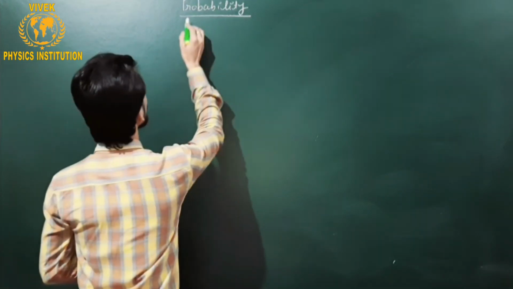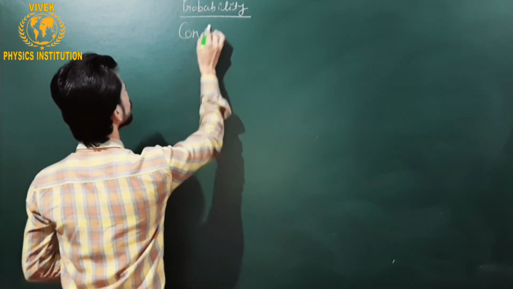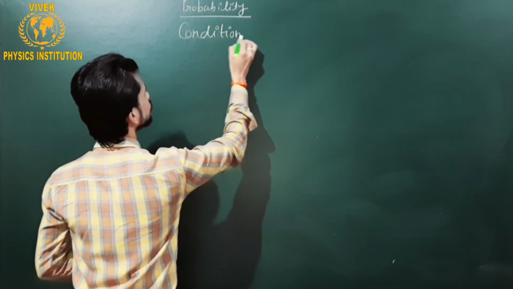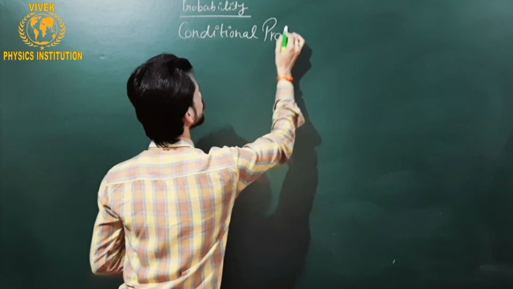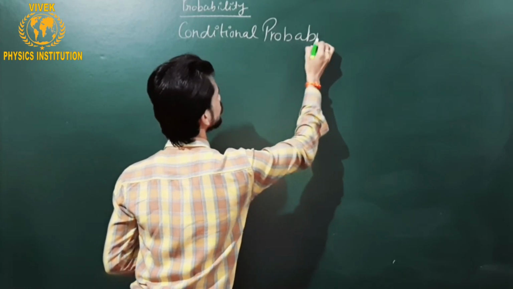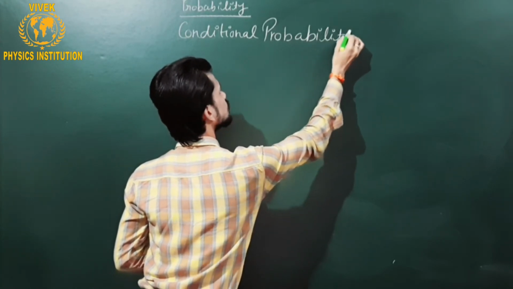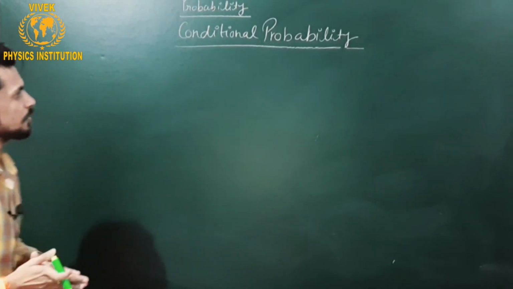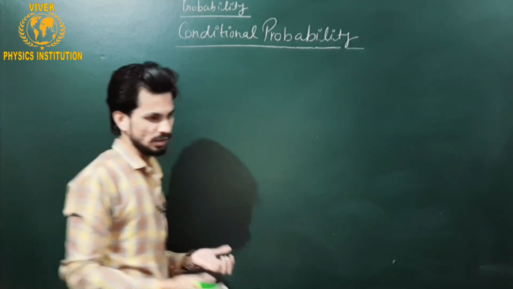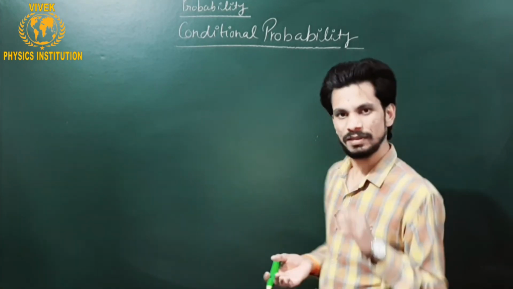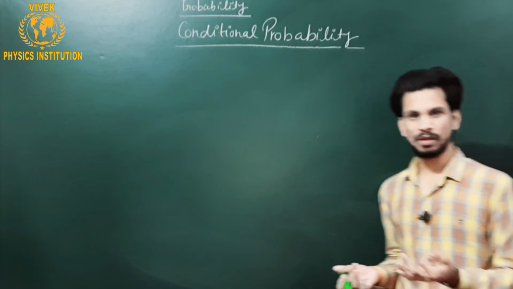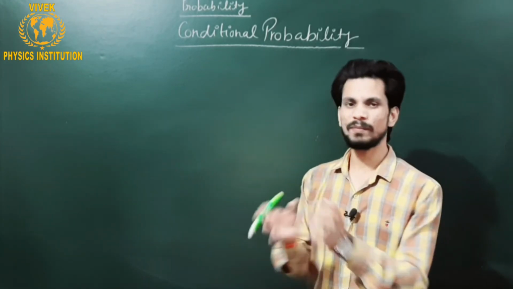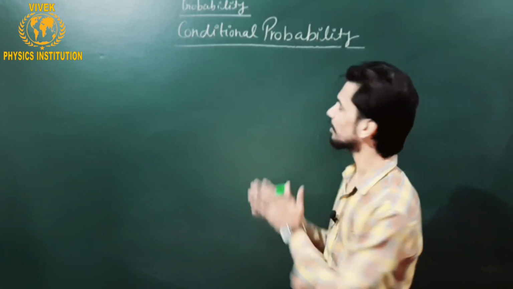So I am talking about conditional probability. As you know very well, you should have some basic idea of set theory as well as the combinations you have studied in your 11th class, to have a basic idea of probability, mainly conditional probability.